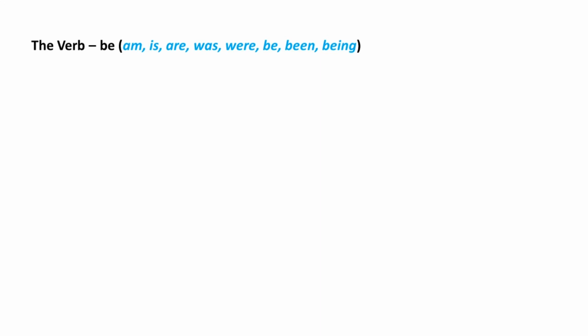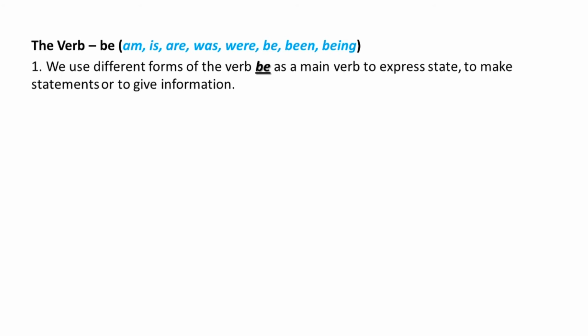We can use all these forms of verb be as main verb as well as helping verb. That is what we are going to learn now. First of all, we use different forms of verb be as a main verb to express state, to make statements, or to give information.